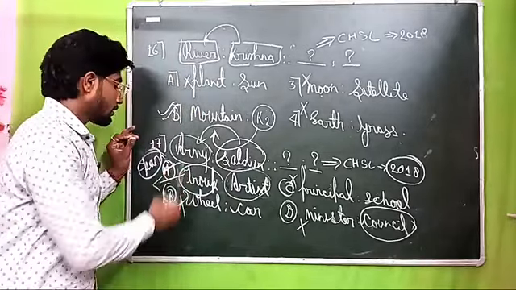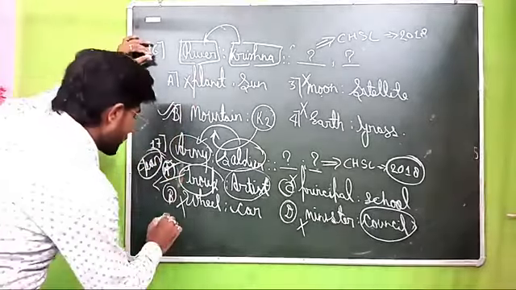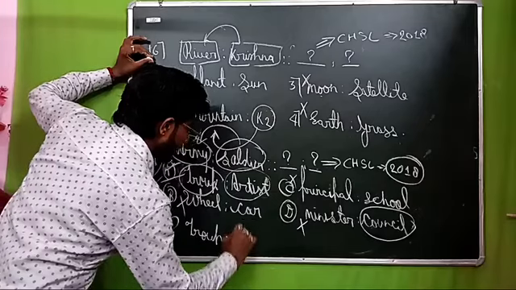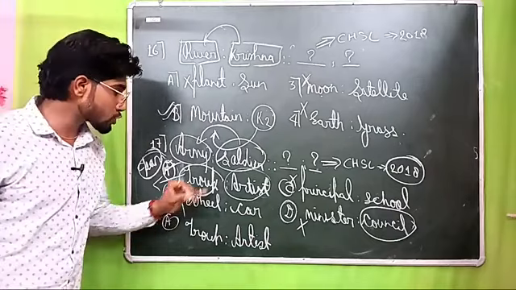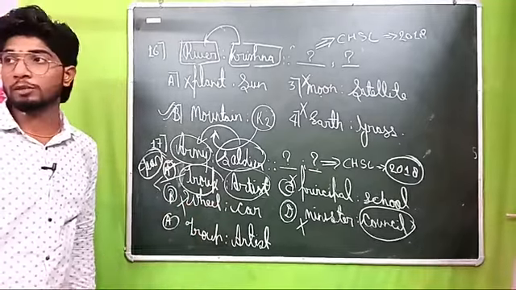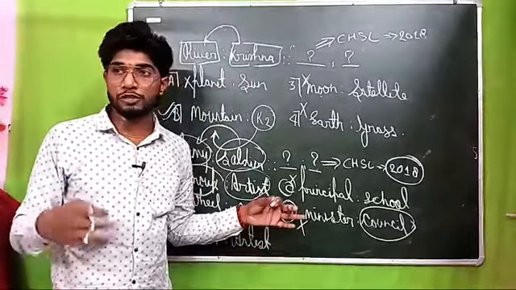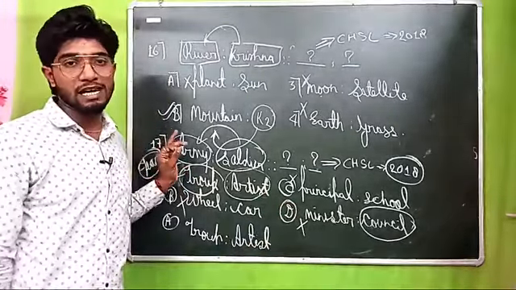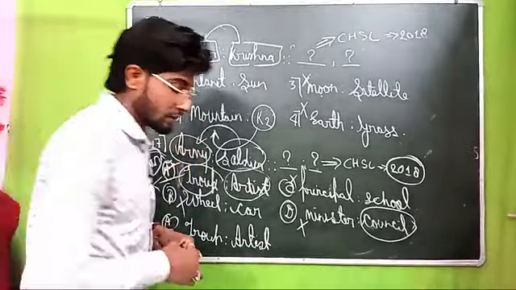Option number A. I don't know which option was selected by SSC, but according to us, option number A is the right option. Troop is related to artist. I am telling you, as a soldiers group makes an army, an artist group makes a troop. Got my point or not? Very simple. We have ideas for understanding which words you will get a feel for as right, so firstly cross all the options which are wrong. The right answer you will get on your own. We have a few more questions remaining. Let's get ready and firstly erase.